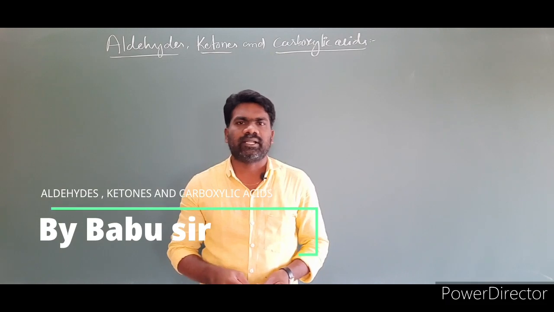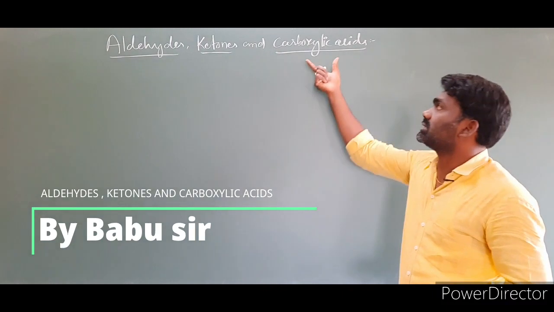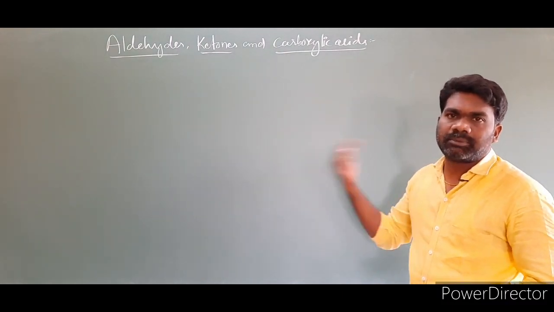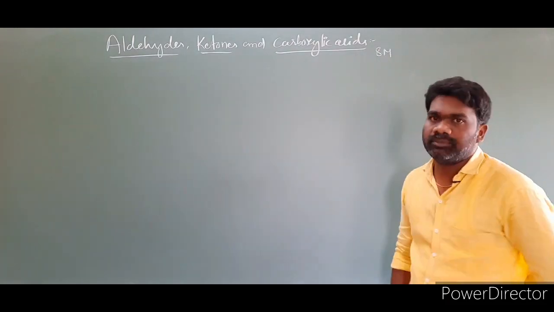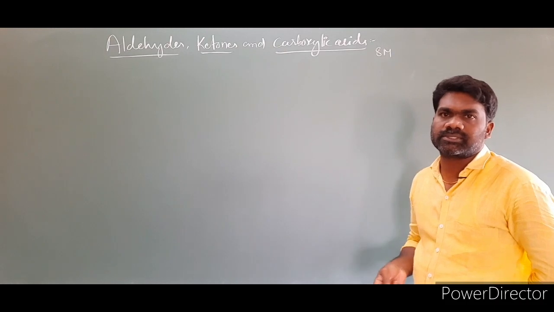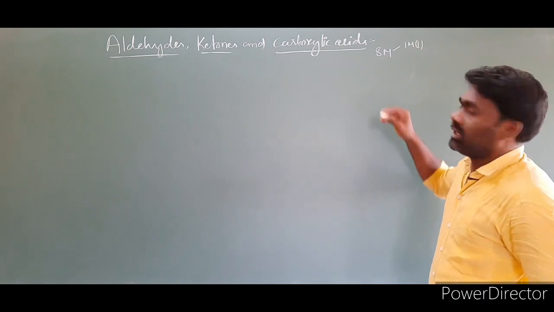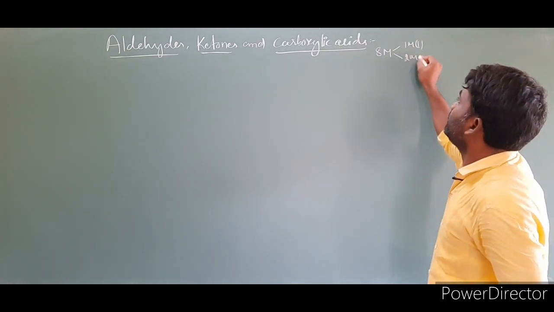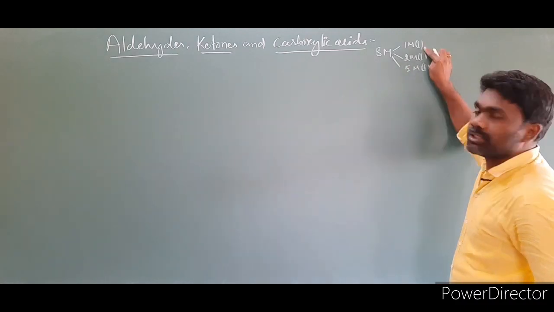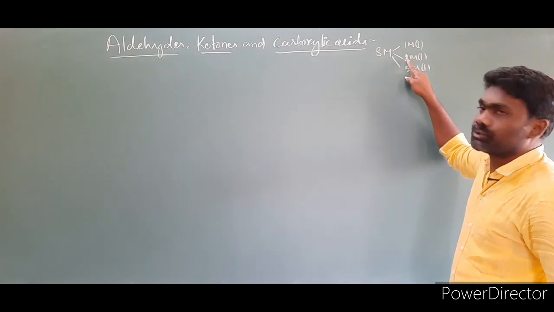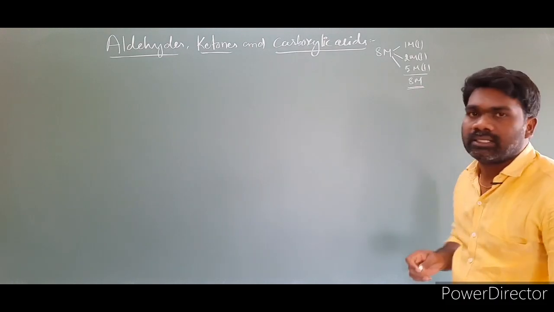Today I am going to start another chapter of organic chemistry: aldehydes, ketones and carboxylic acids. The weightage of the chapter in the second PUC chemistry examination is 8 marks. You will get 3 questions: one 1 mark question, one 2 mark question and one 5 mark question. The total weightage of the chapter is 8 marks.